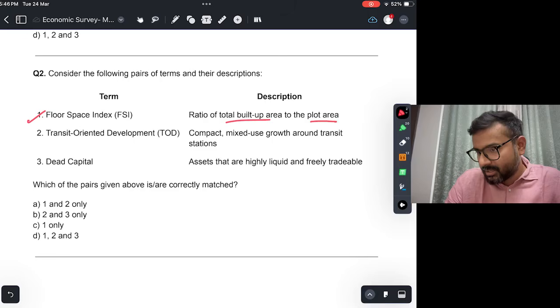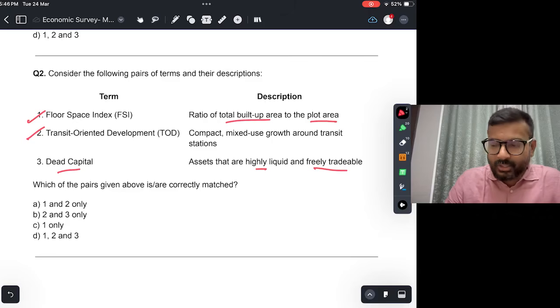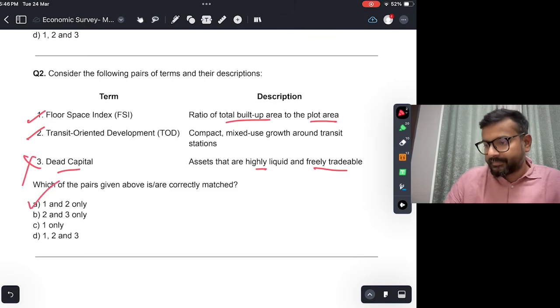So this is correct. Dead capital means assets that are highly liquid and freely tradable. Of course, this is not going to be true. Dead capital is exactly the opposite, right? Assets that cannot function as productive capital due to regulatory, legal, market inefficiencies, unko dead capital bolte hain. So the correct answer would be A, 1 and 2.